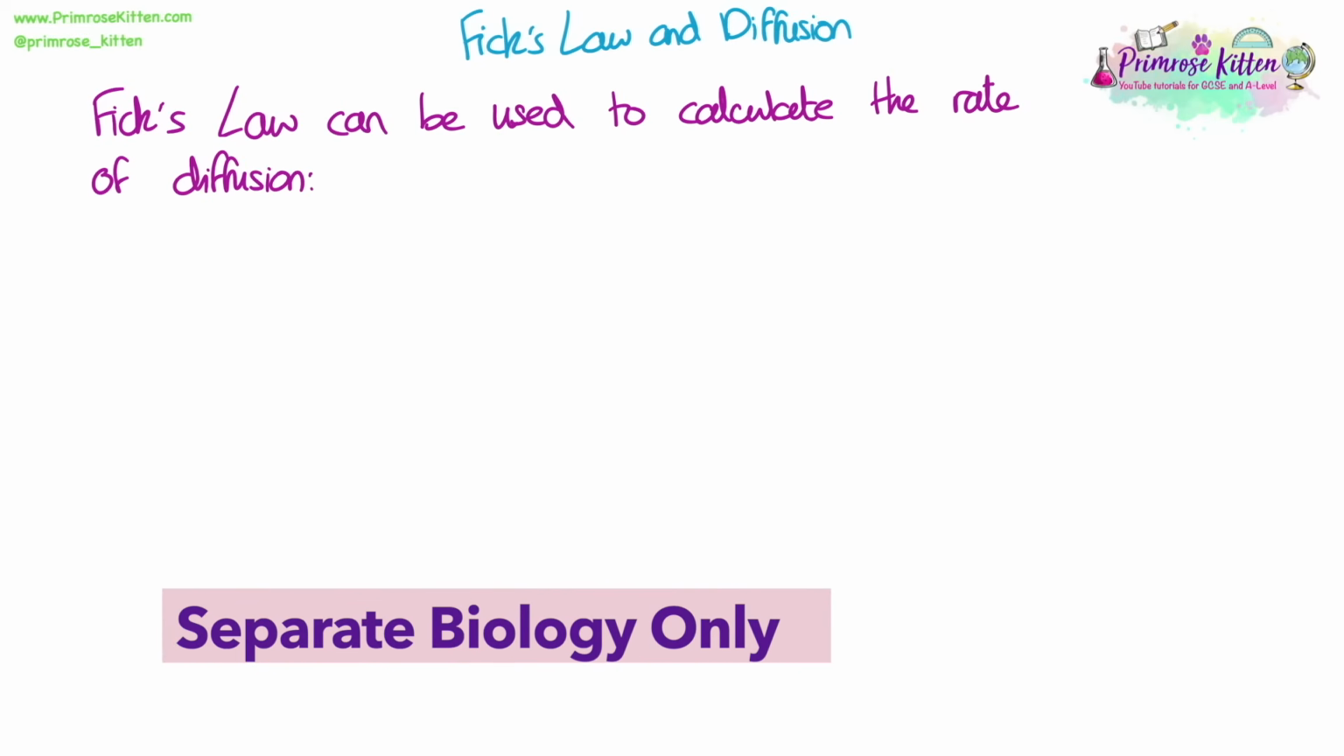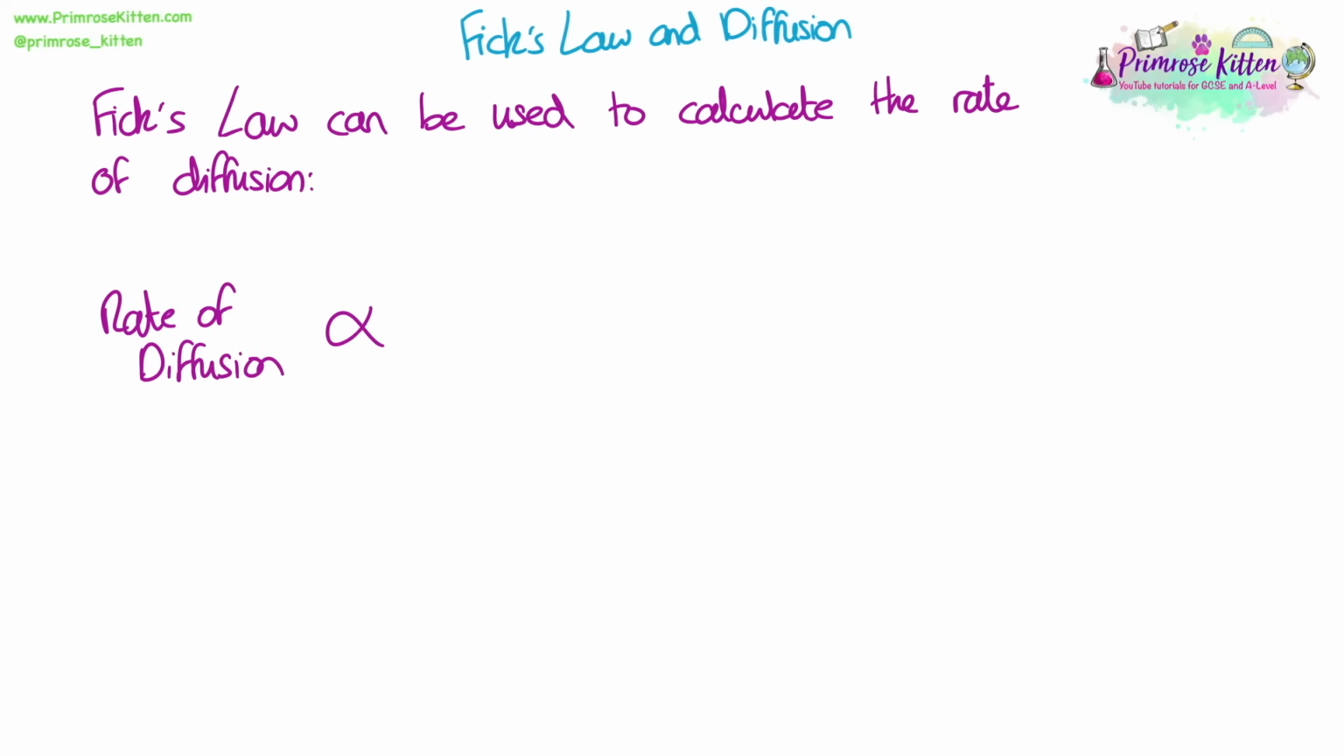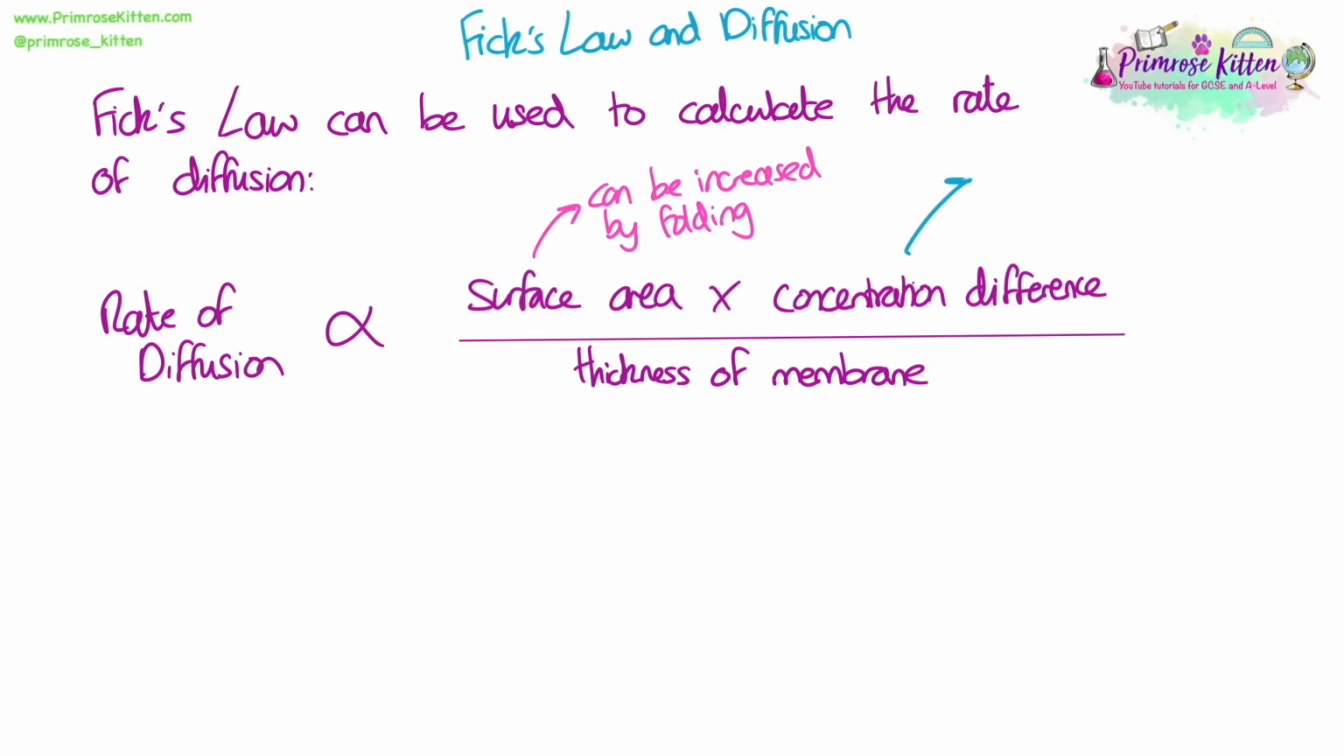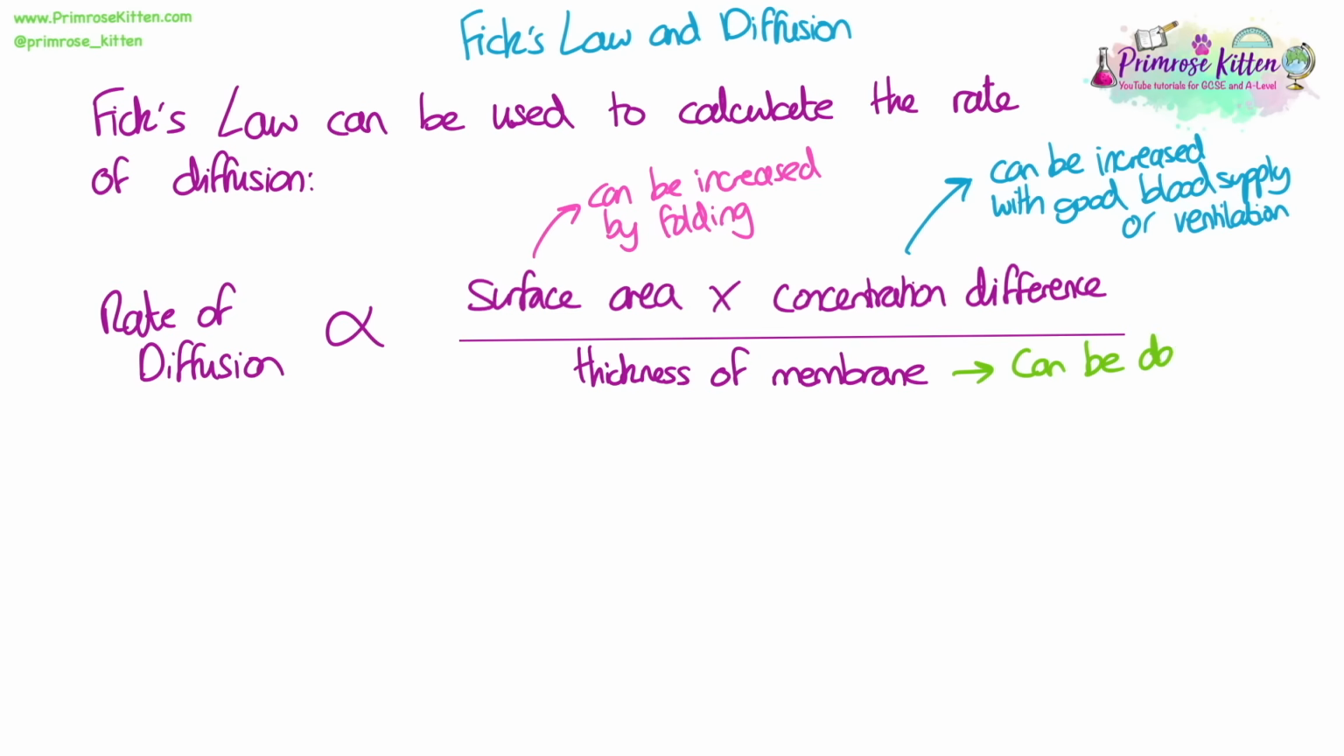Fick's law can be used to calculate the rate of diffusion. It states that the rate of diffusion is proportional to the surface area multiplied by the concentration difference divided by the thickness of the membrane. The surface area can be increased by folding the membrane. The concentration difference can be increased by having a good blood supply or a ventilation supply of air, so that you're constantly supplying new, fresh air or blood across the membrane.